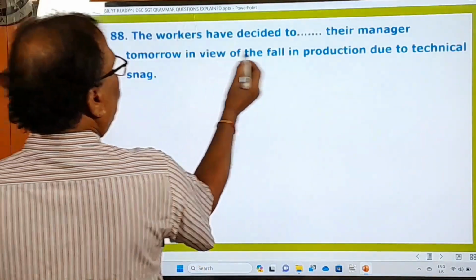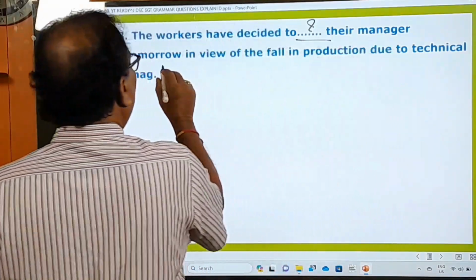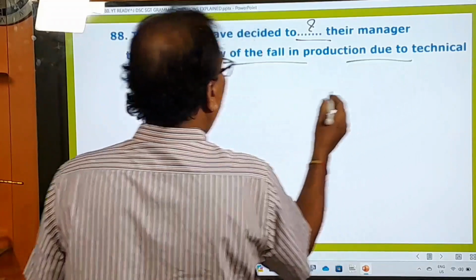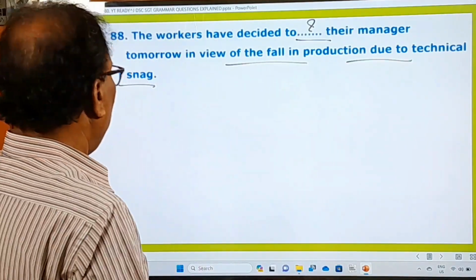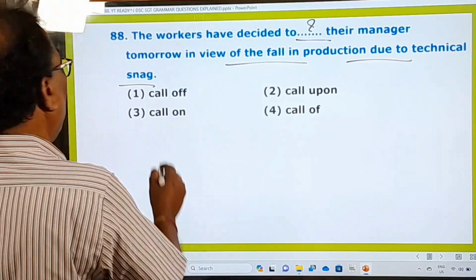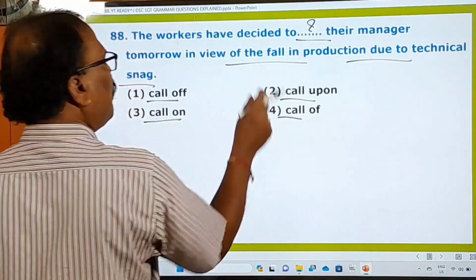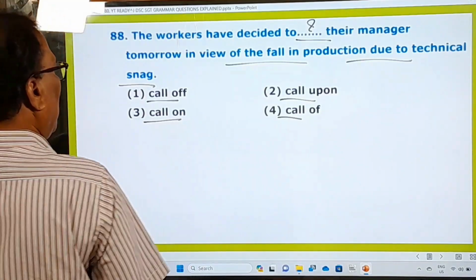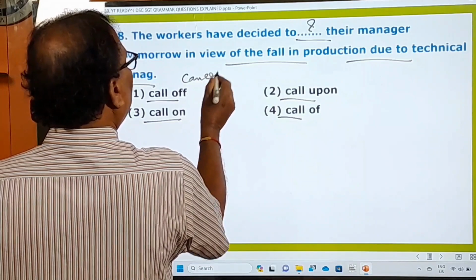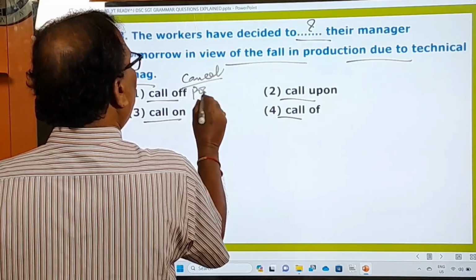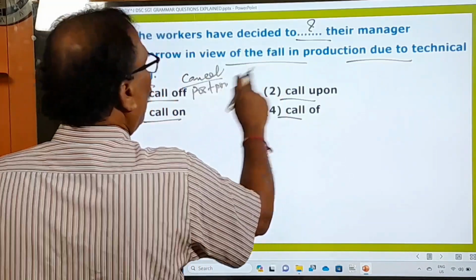Question 88. The workers have decided to blank their manager tomorrow in view of the fall in production due to technical snag. Technical, what is that, problem? Right. And what are the options given here? Call off, call upon, call on. These are all phrasal verbs. And of course, here, what to use? Call off means to cancel or postpone. The workers have decided to call off their manager.